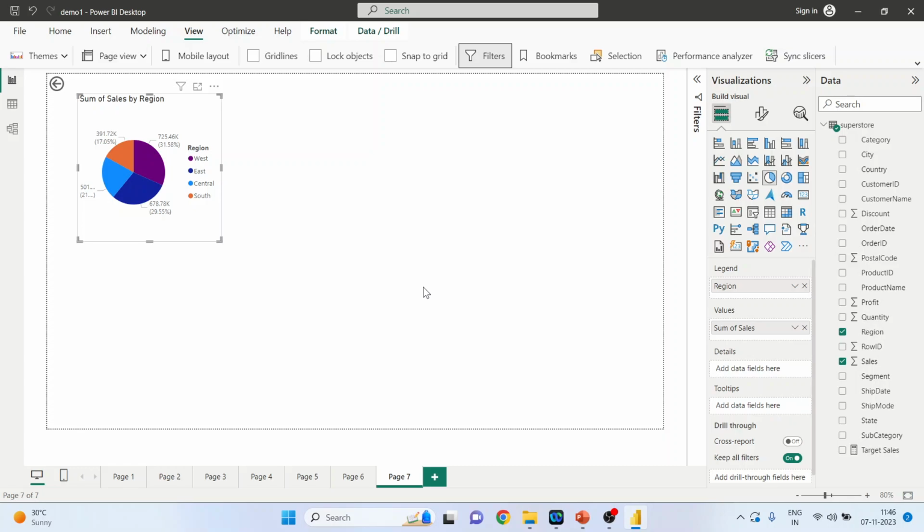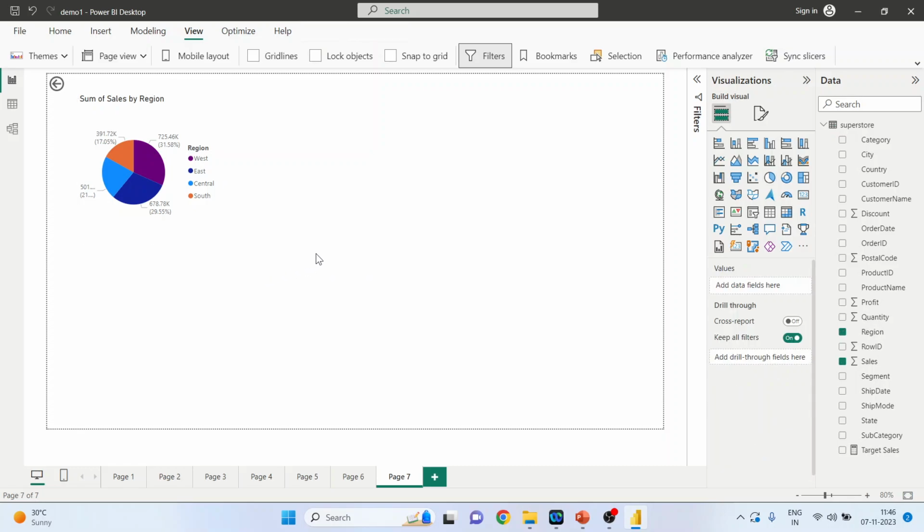The next thing which you have to do is click on this canvas. Add drill through fields option will get activated. Make sure that you are on page 7 as it is your targeted page. So pick up the subcategory and drop it here.